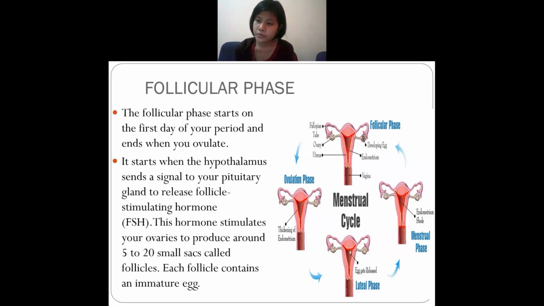This hormone makes about 5 to 20 small sacs, which are known as follicles. And these follicles contain immature eggs. All the eggs will be immature. Is it clear till here?